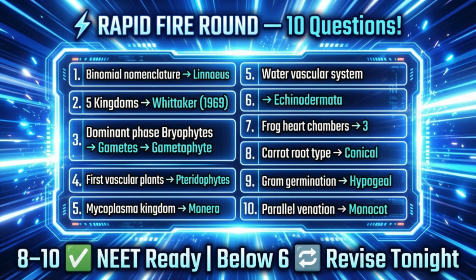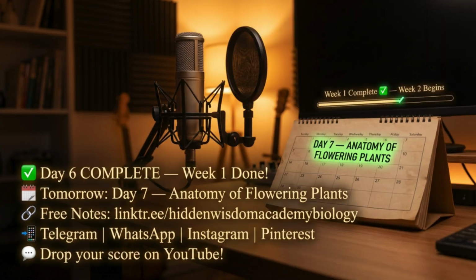Score yourself. 8 to 10, you are NEET ready for this unit. Below 6, go back tonight. Not to the whole chapter, just to the questions you got wrong. That is your Day 6 revision podcast complete. 5 chapters, real trap questions, and a rapid fire that told you exactly where your gaps are.